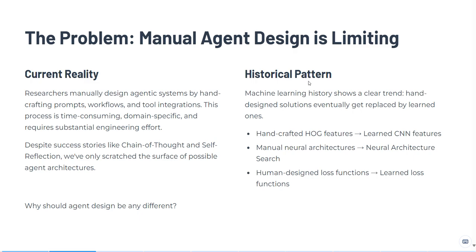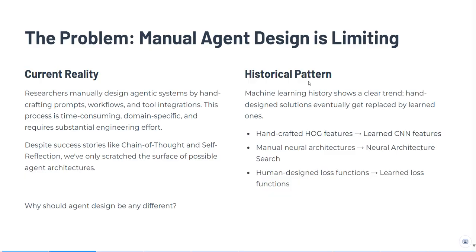So to begin with, we have the problem: manual agent design is limiting. Today, most agentic systems are still designed by hand. Researchers and engineers manually craft prompts, design workflows, decide how to call tools or APIs, and glue everything together with custom code. This process is slow, expensive, and very domain specific.